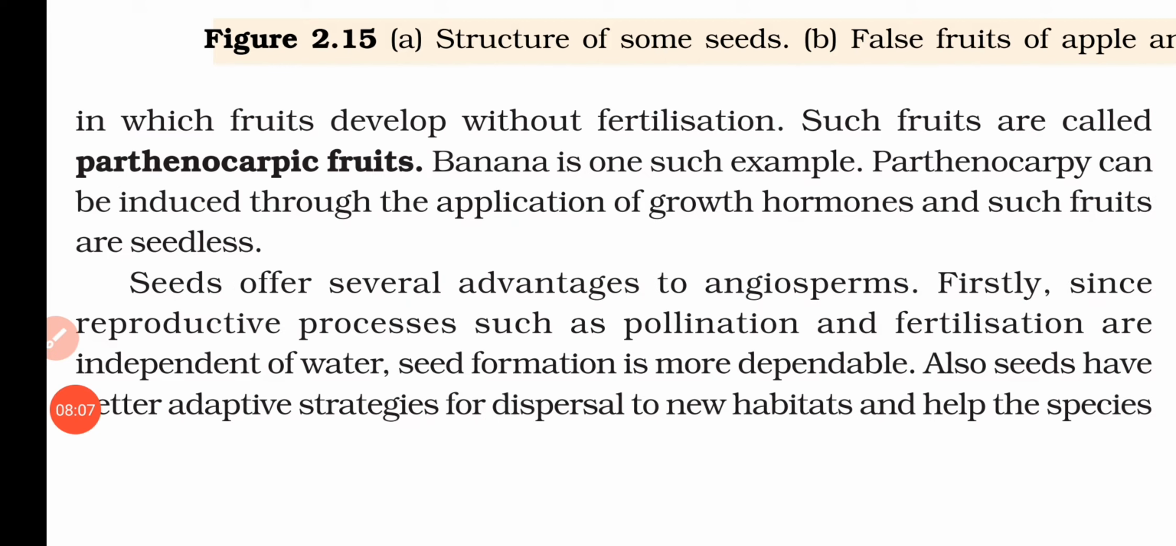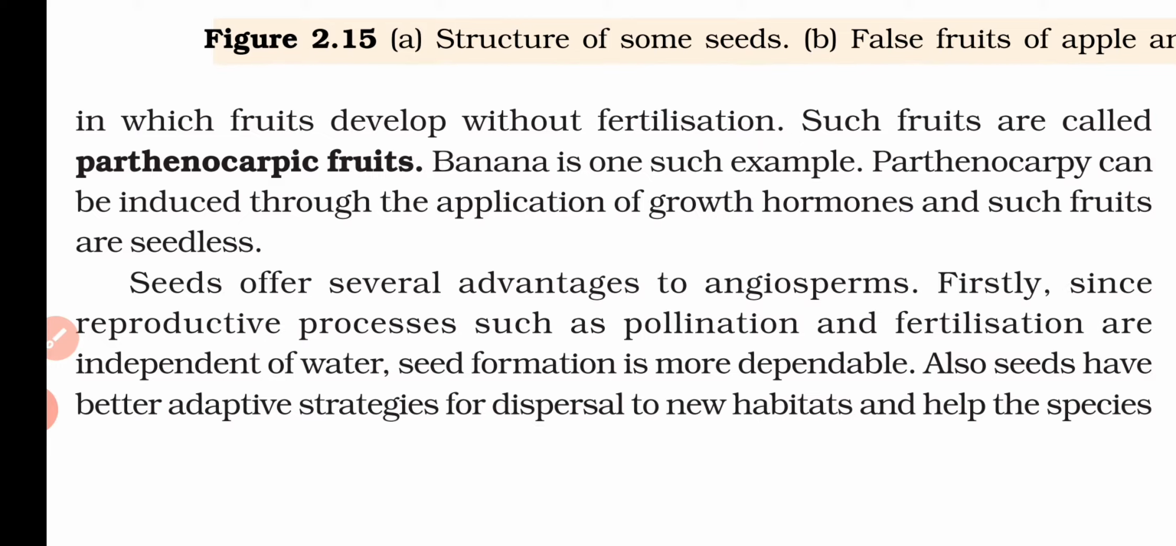And the fruits that are developed without fertilization, if any fruit is developing without fertilization, that type of fruit is known as the parthenocarpic fruit. Normally in other plants, after fertilization, they will produce the fruits. But in some species, without fertilization, they are producing the fruit. And that type of fruit that is produced without fertilization, we call parthenocarpic fruits. So some examples are banana.